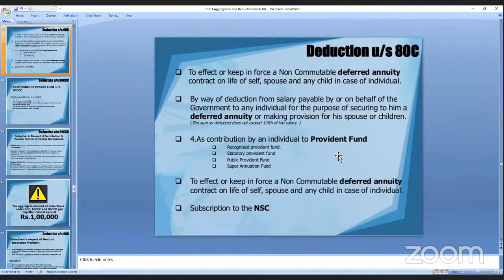And to effect or keep in force a non-commutable deferred annuity. So these are the cases of a deferred annuity, and the subscription to the NSC, National Savings Certificates, which you will also take in the post office. So that deduction also comes under section 80C.